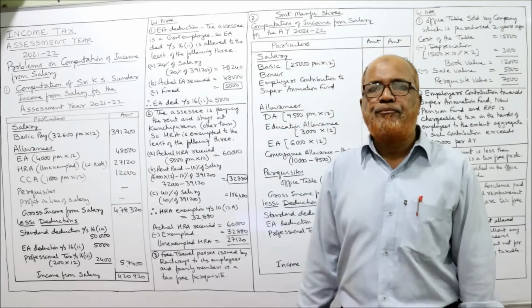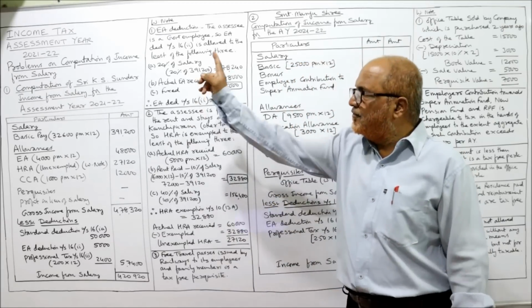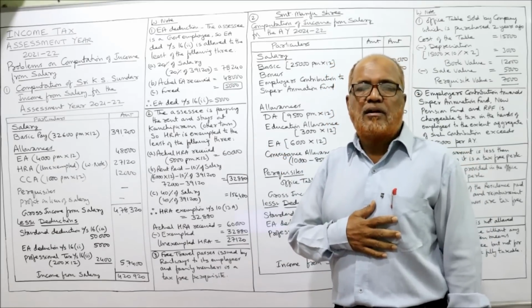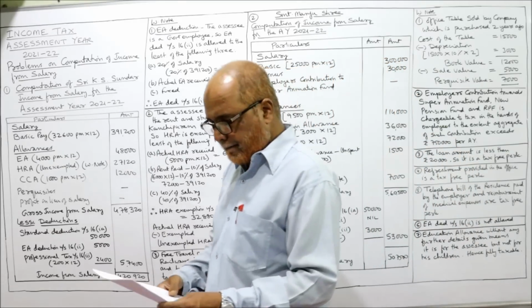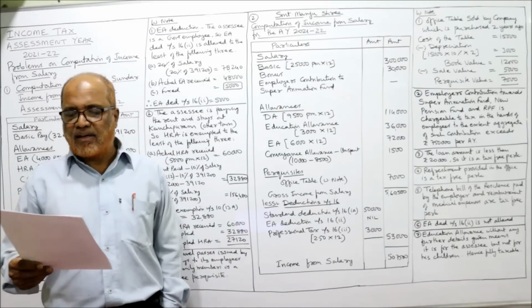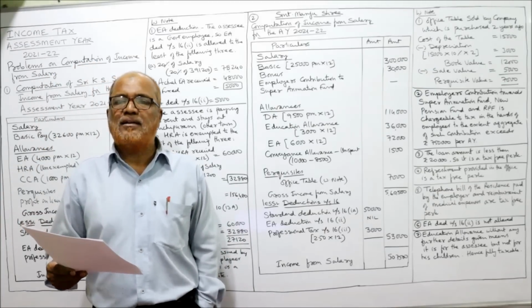That's it. This is the end of the first problem. Each and every point I have explained. Now I am coming to the second problem. See the second one. Srimati Manjushri is working in a limited company since 1/10/1996.